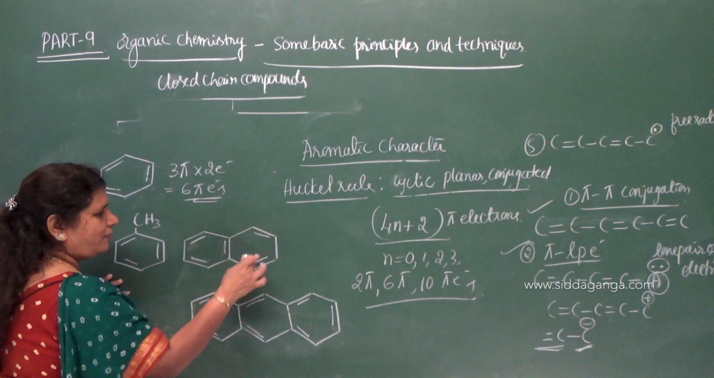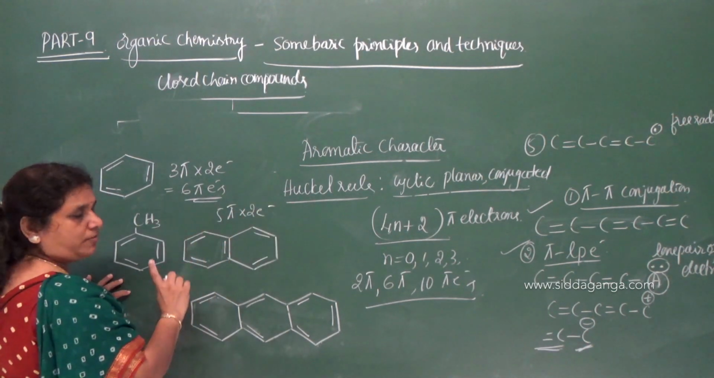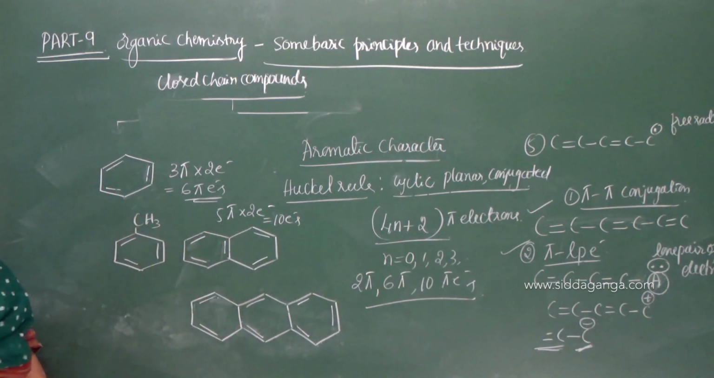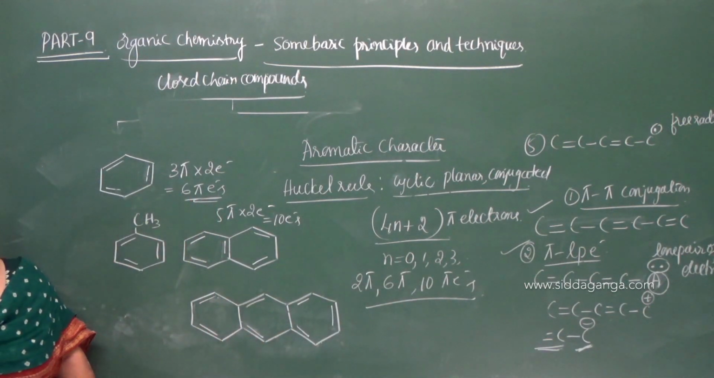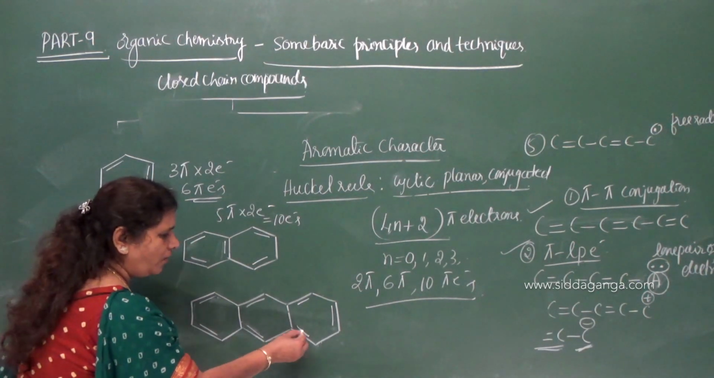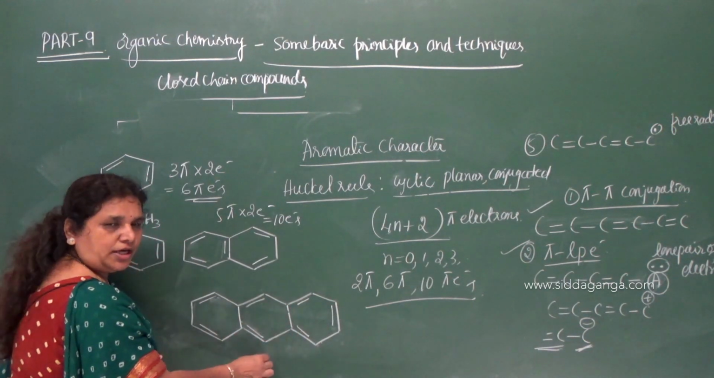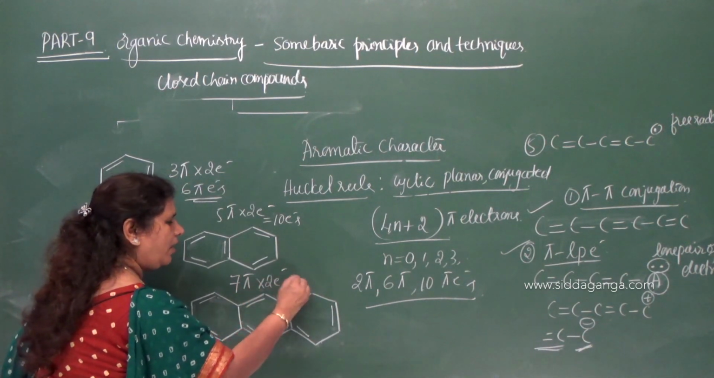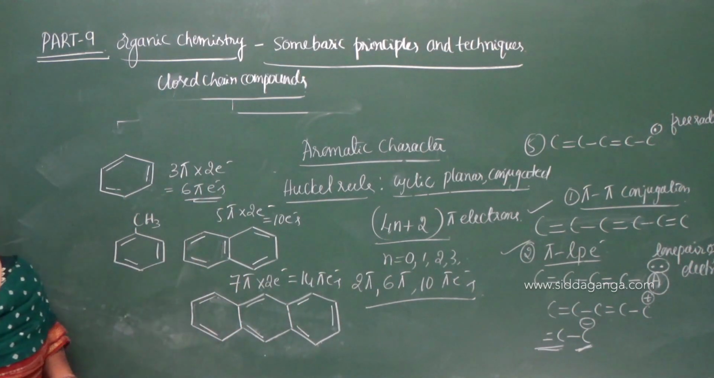1, 2, 3, 4, 5. So 5 pi bonds into 2 electrons. 1 pi bond means 2 electrons, therefore it gives 10 electrons. So 10 pi electrons, when n is equal to 2, you will get 10 pi electrons. When n is equal to 3, you will get 14 pi electrons. So look at here, 1, 2, 3, 4, 5, 6, 7. This is also cyclic, conjugated, containing 7 pi bonds, and at 2 electrons each, it gives 14 pi electrons. So all these are aromatic in nature.